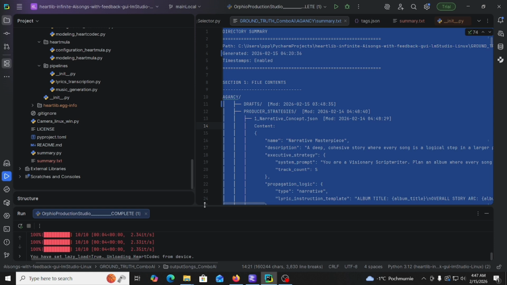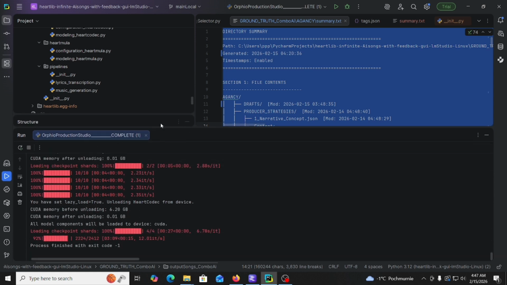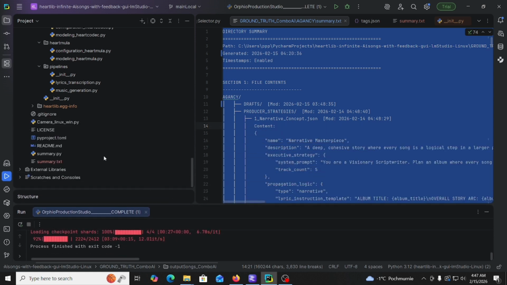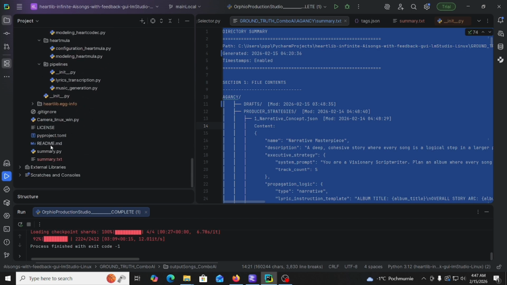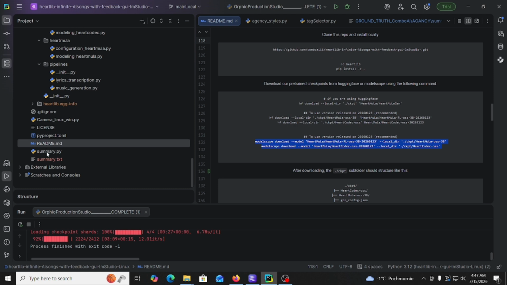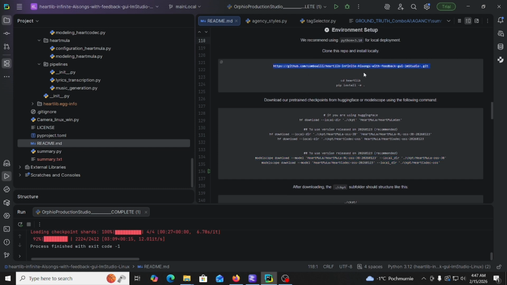You need to create a virtual environment. I hope you know how to do it, but you can definitely find on YouTube how to do it. And then you need to go into the README file, and you need to follow the instructions on how to download all the necessary models. So in this fork,